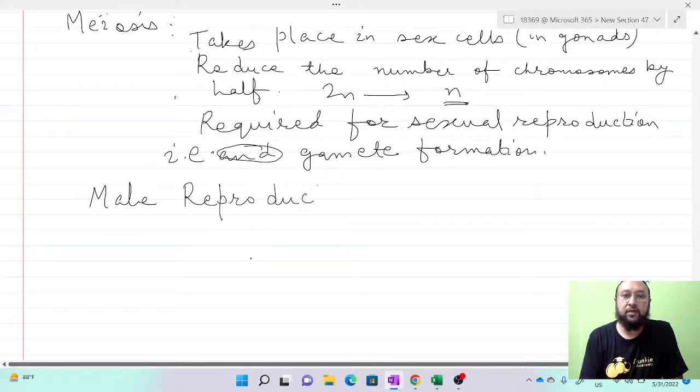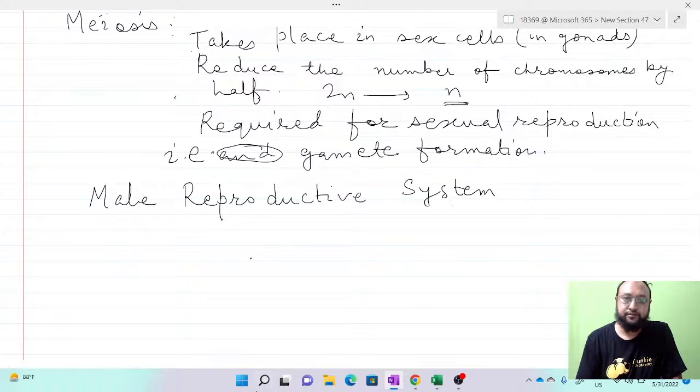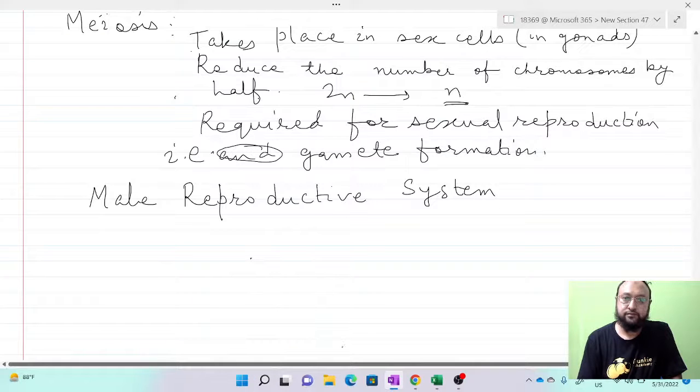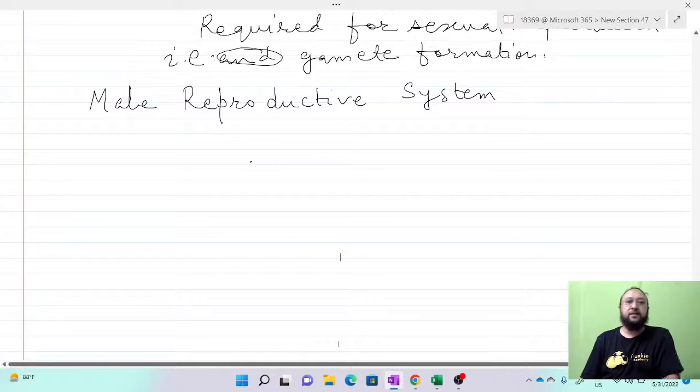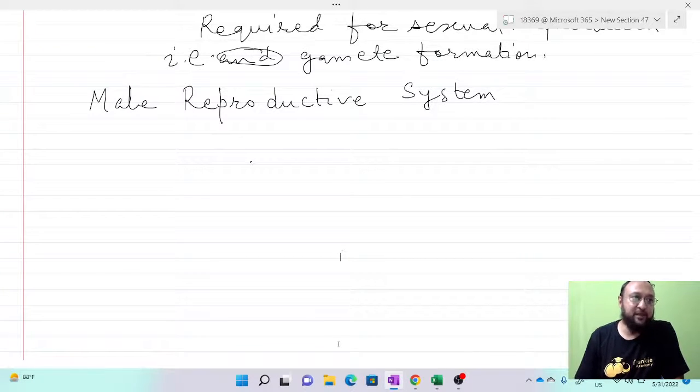Male reproductive system. Now, the male reproductive organ in males is a pair of testes.